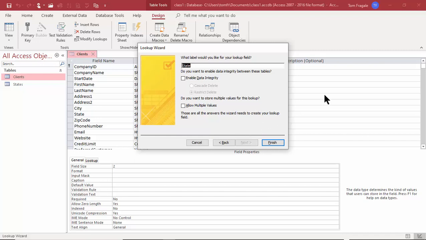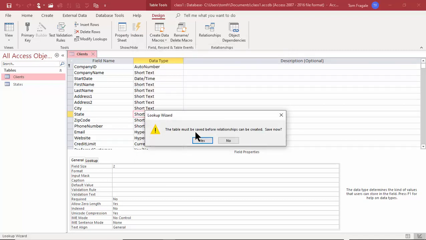Now here's a really important screen. I'm going to pick on Enable Data Integrity. That means they can only pick one that's on the list. It's not going to allow them to pick one, or type one, that's not on the list. So I'd like that Enable Data Integrity choice. I'm going to go ahead and pick on Finish.